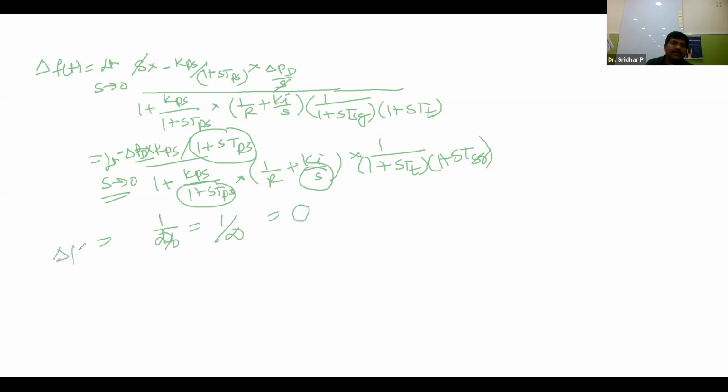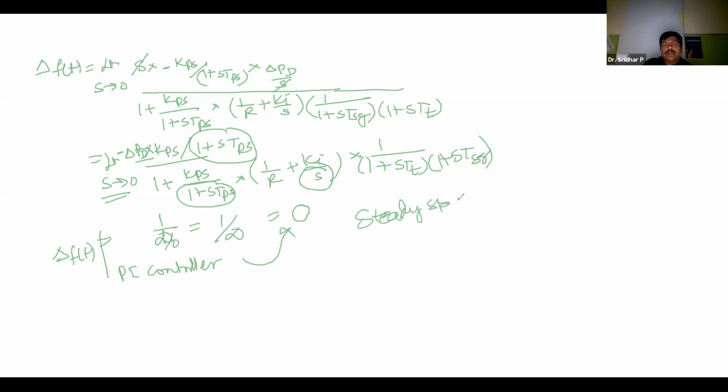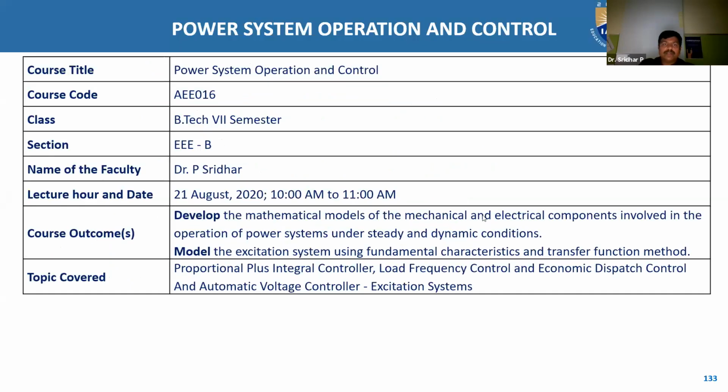So that's why this delta f of t with PI controller makes the static response, or steady state response, become 0. So that's why PI controller is used. PI controller is used to reduce the steady state and static response to 0. So like this, we are going to use this PI controller in order to reduce the static frequency or steady state frequency to be 0. So let me go back to our PPT presentation. You may get some of the important concluding remarks here.